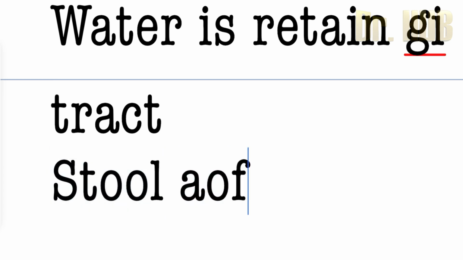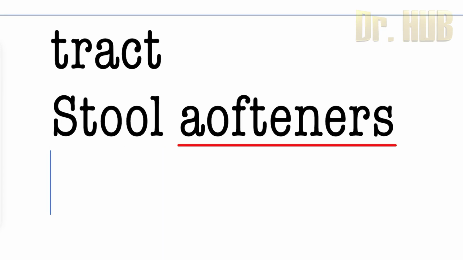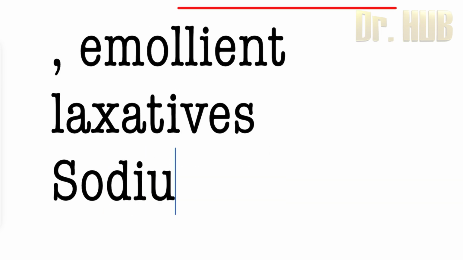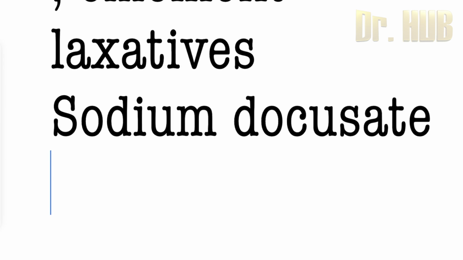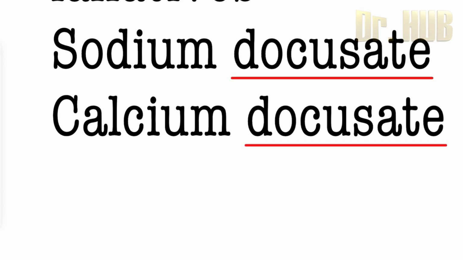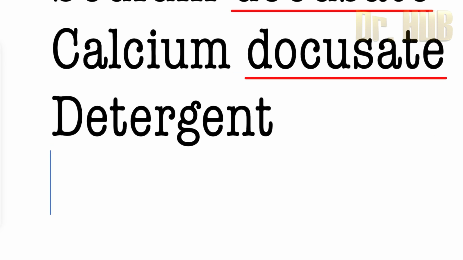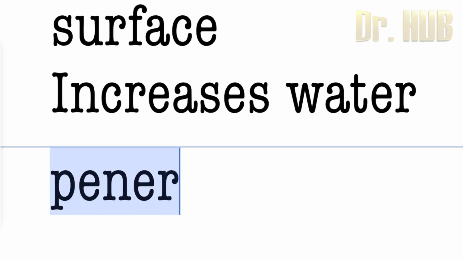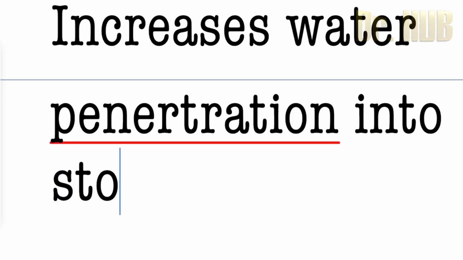Then we move on to the stool softeners. Stool softeners are also known as emollient laxatives. They include sodium docusate and also calcium docusate. These agents act as detergents and decrease the stool surface tension, and they increase water penetration into the stool.